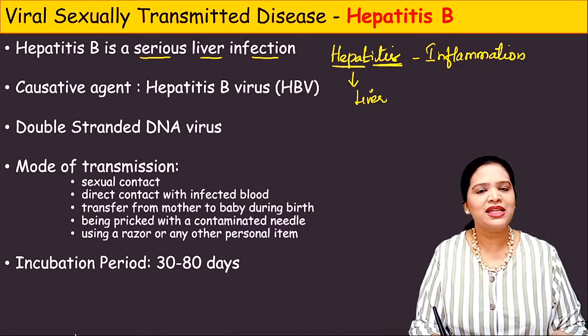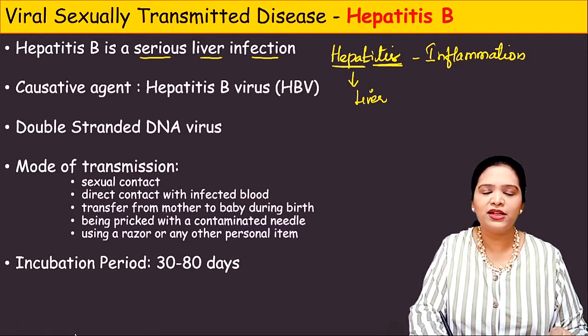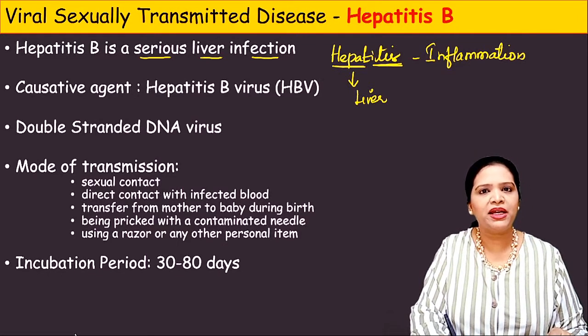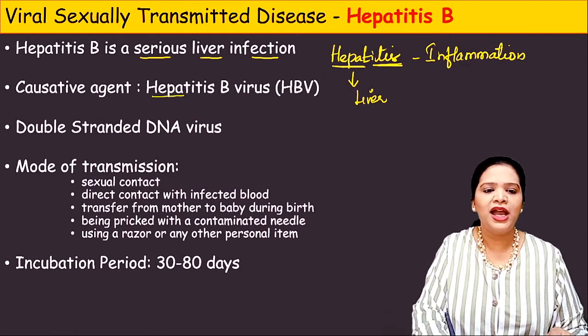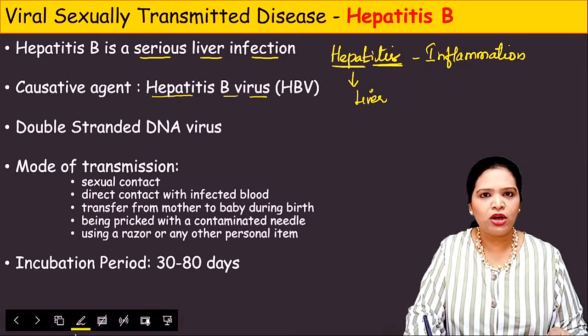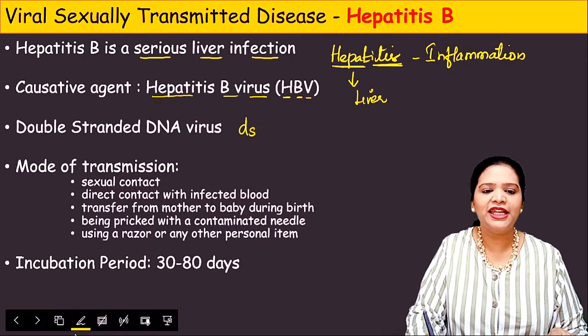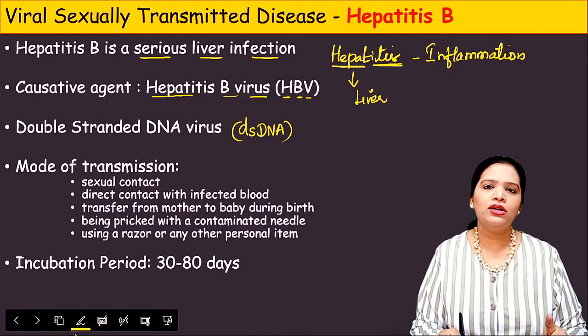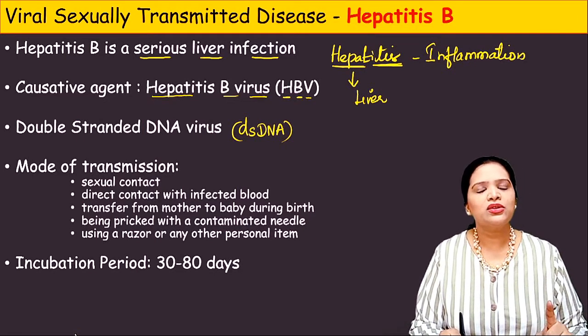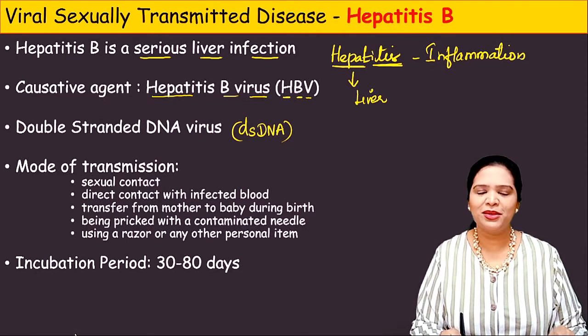So this is a serious liver infection caused by a virus. The causative agent for hepatitis B infection is a virus called hepatitis B virus. In short form, we call this HBV. This virus is a double-stranded DNA virus. We know that viruses have either DNA or RNA, not both. So viruses will have either single-stranded DNA or double-stranded DNA, single-stranded RNA or double-stranded RNA, any one. Like that, hepatitis B virus has double-stranded DNA.